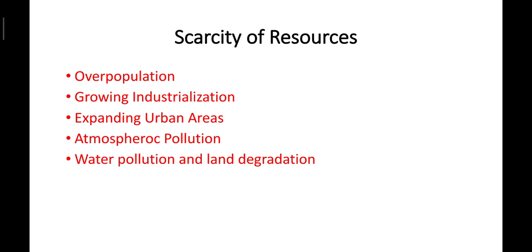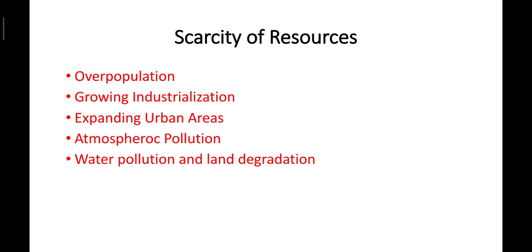So first one is overpopulation. Nowadays the population is increasing and it requires additional land for growing additional food and providing shelter, which is met through conversion of forest land into agriculture land, and agriculture land into residential, commercial and industrial land. So nowadays overpopulation is a big problem for the scarcity of resources.